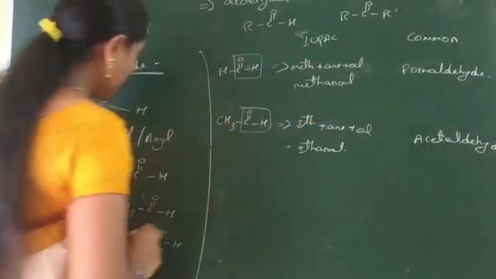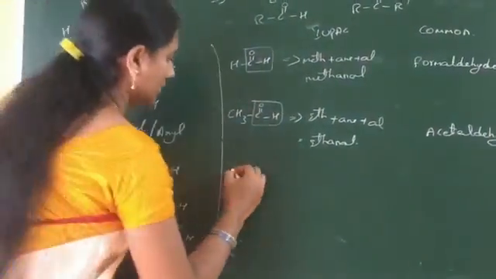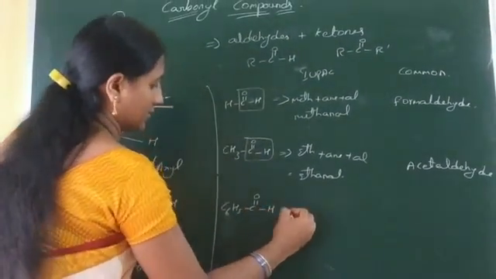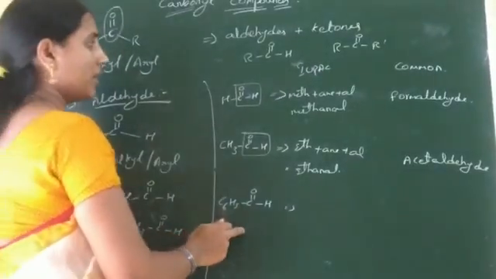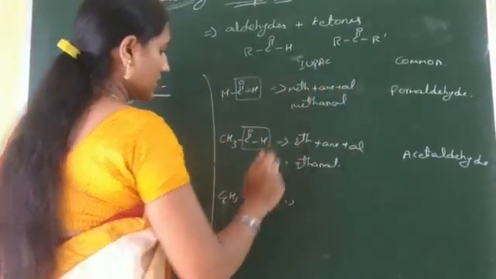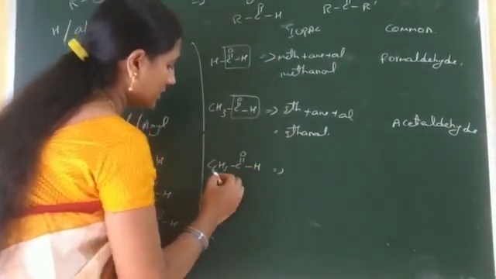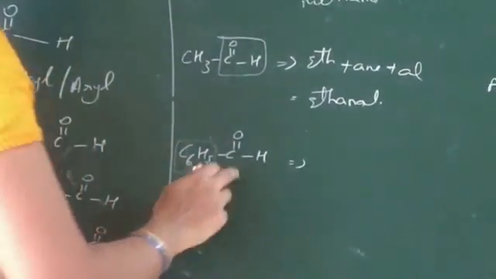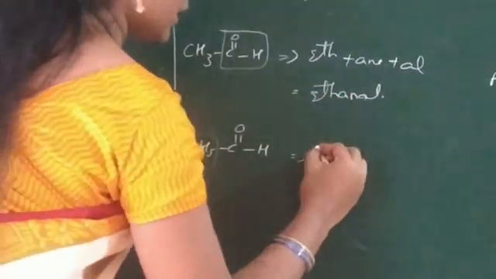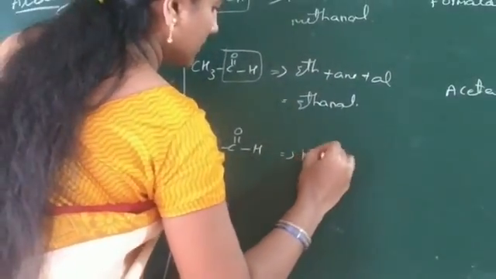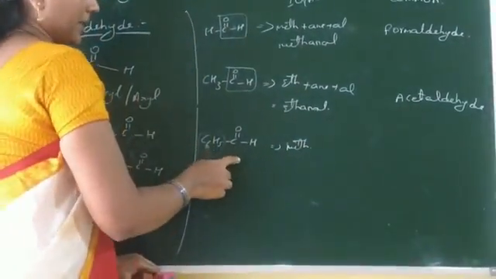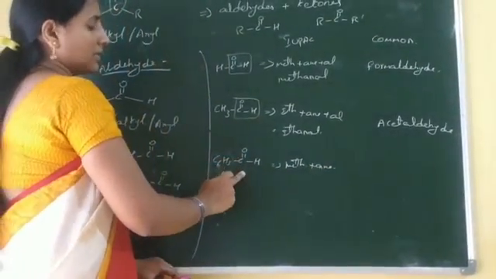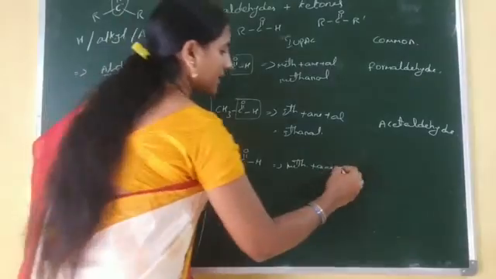Now the aryl group is replaced to R, giving the compound C6H5 C double bond O H. Again, this compound has two names. Let us discuss the IUPAC name. Now listen, the phenyl group is acting as a substituent. Totally one carbon is there, which is indicated by meth. The primary suffix is ane, and the secondary suffix of this compound is al.